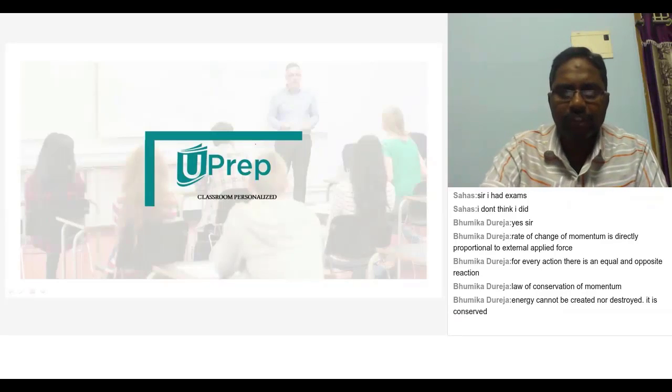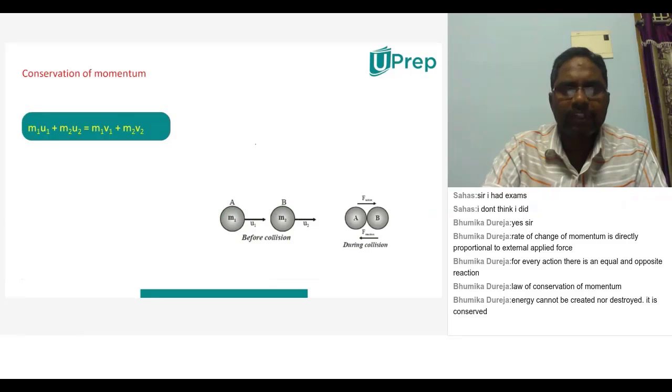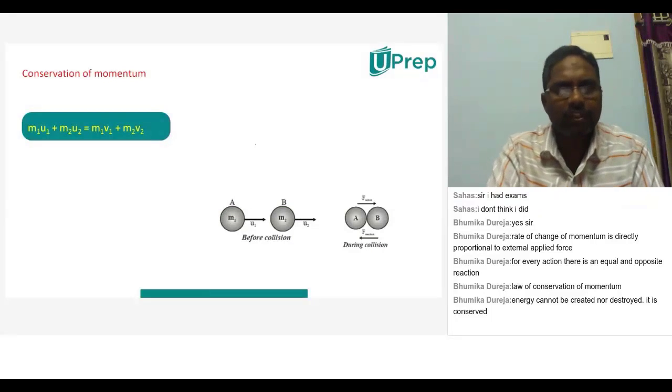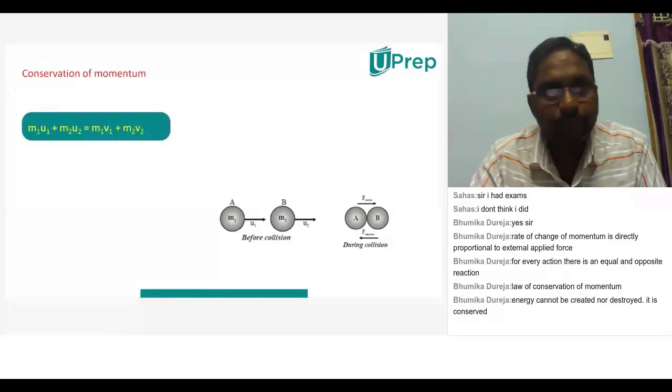And now we are going to learn about one important topic which is related to Newton's laws of motion, that too the third law, and that is nothing but conservation of linear momentum. That is the thing we are going to learn today: conservation of linear momentum. And can you say what is linear momentum? So that acts in a straight line.